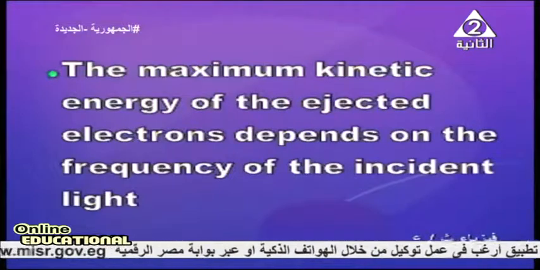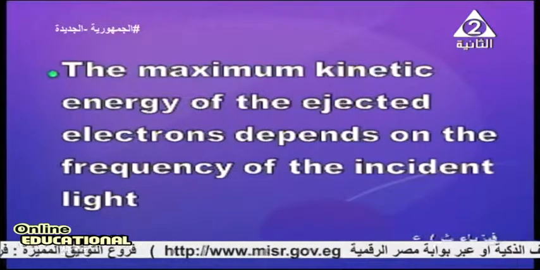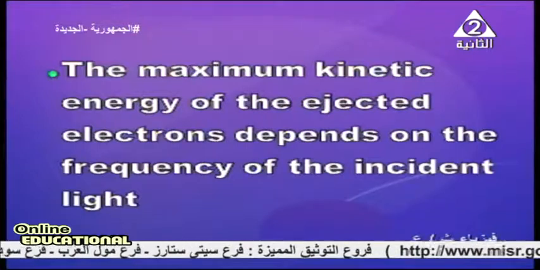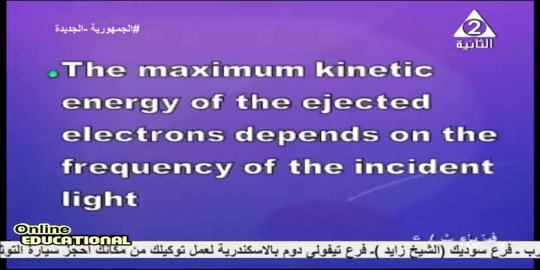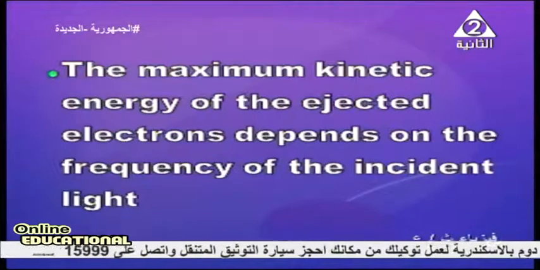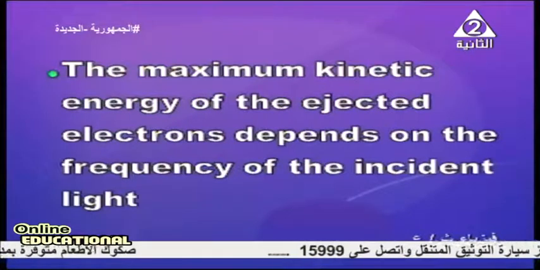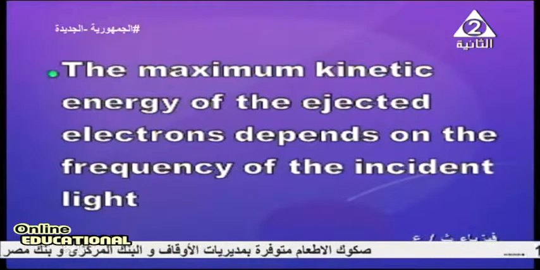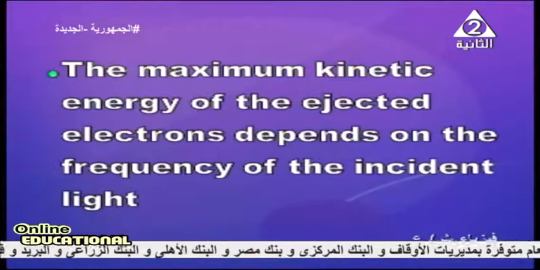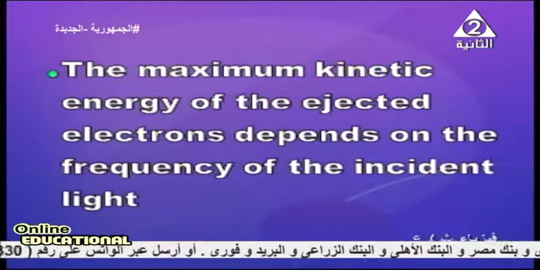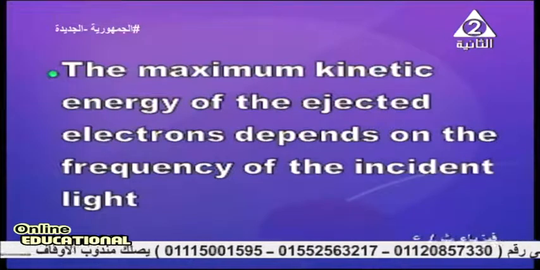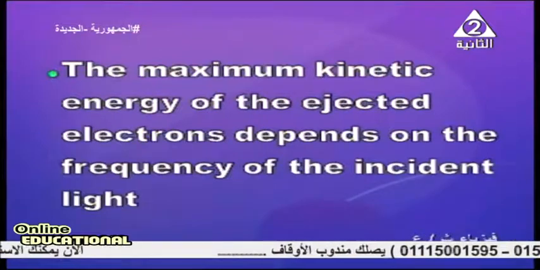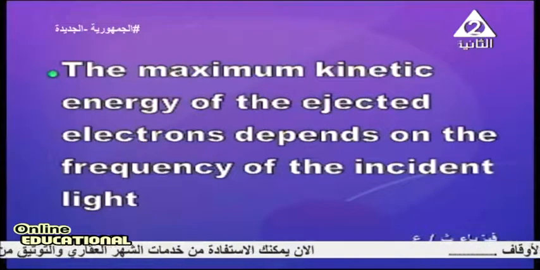And the maximum kinetic energy of the ejected electrons depends on the frequency. This is a very important piece of information. The maximum kinetic energy of the ejected electrons, the velocity of the electrons ejected from the metal, depends on frequency. If the frequency of the incident ray is equal to the cutoff frequency, kinetic energy will be equal to 0.